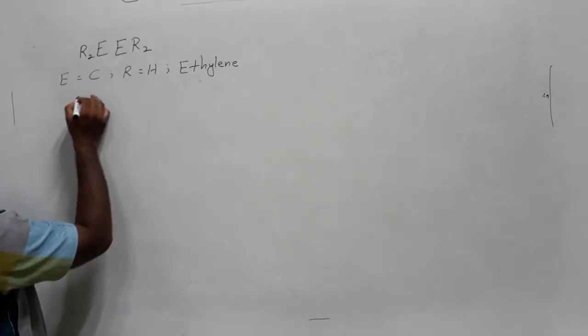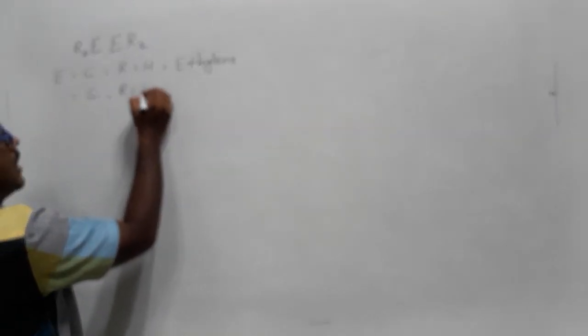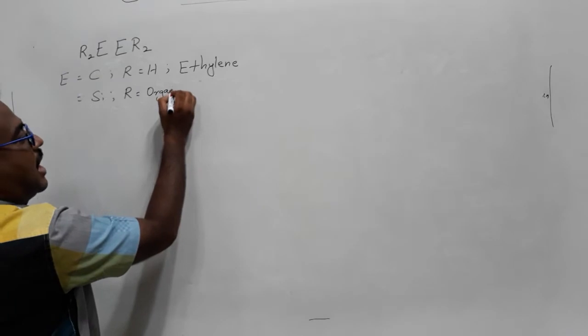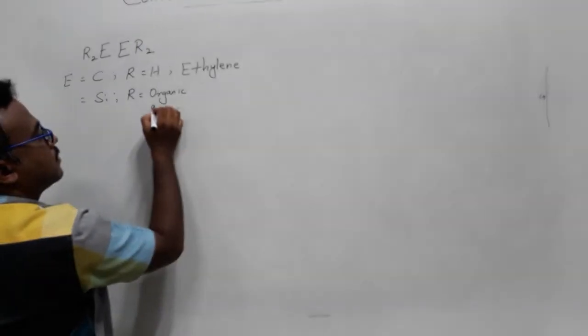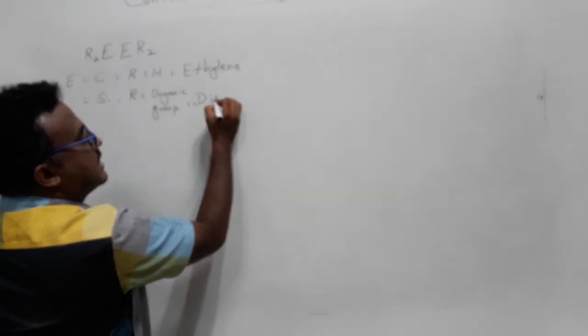In case E is equal to silicon, R is equal to any organic group, then the name of the molecule is disilene.